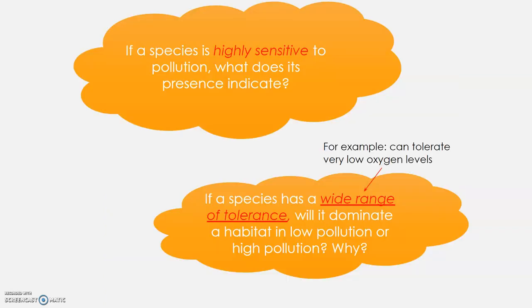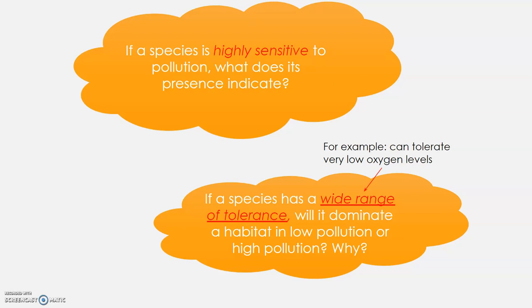If a species is highly sensitive to pollution, what does its presence indicate? So remember, if it's highly sensitive to pollution, meaning any little bit of pollution will harm it or kill it, then if it's present, that means the area where it's living, which is typically water, is very, very healthy. That was a great indicator that we used at the stream.